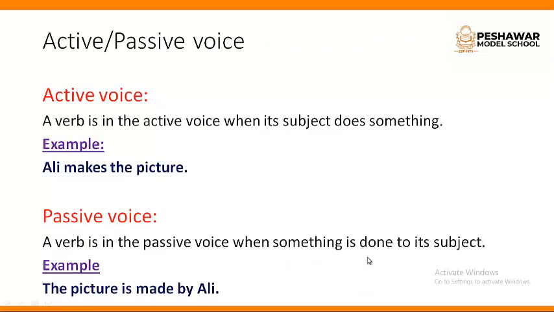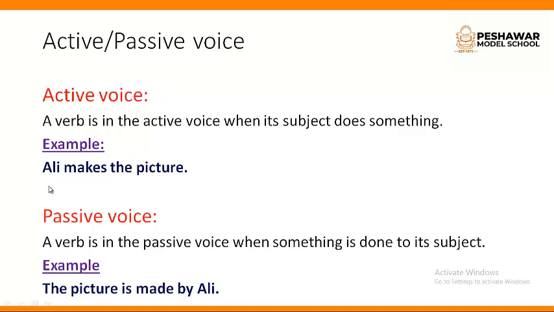What is active passive voice? The voice is the form of verb which shows whether the subject does something or has something done to the subject. We talk about the subject in active passive voice. For example, what is active voice? A verb is in the active voice when its subject does something. Here, the subject does some action, and this is active voice.